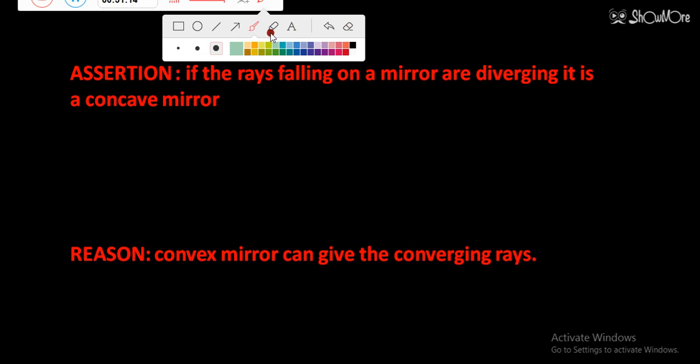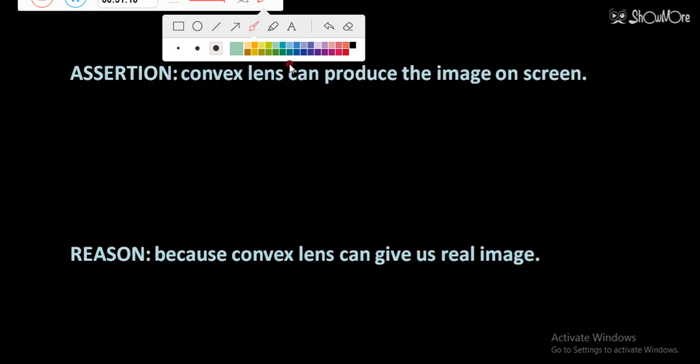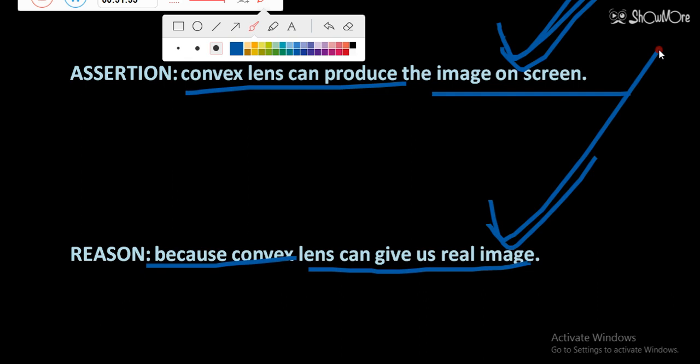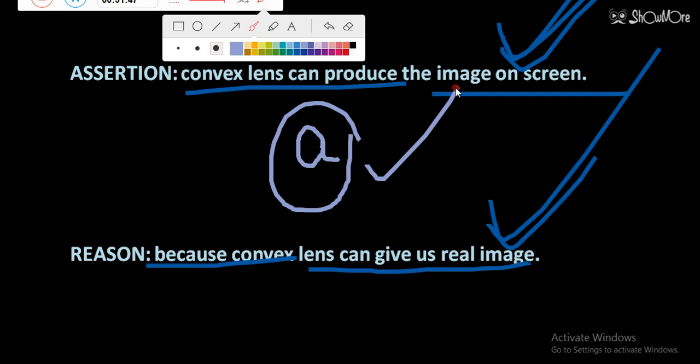Now I am not writing the question number. The next question is: convex lens can produce the image on the screen. Yes, because a convex lens can give us a real image, and we can obtain the real image on the screen. So it is the correct explanation here. Both assertion and reason are true, and the reason is the correct explanation for the assertion. So option A will be the right answer.